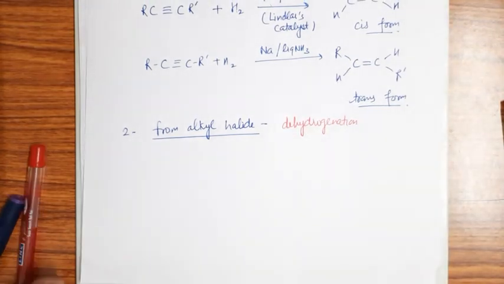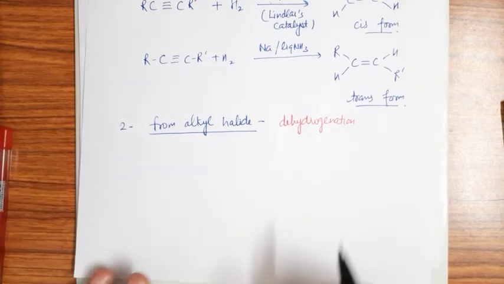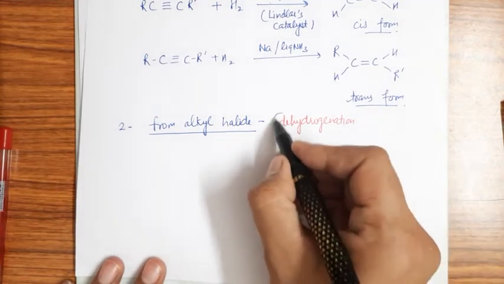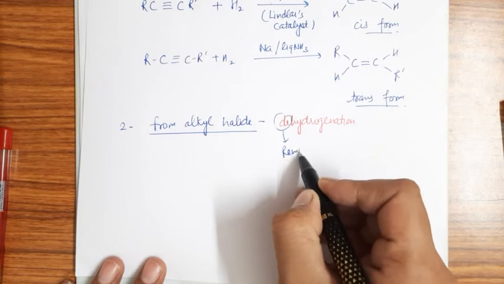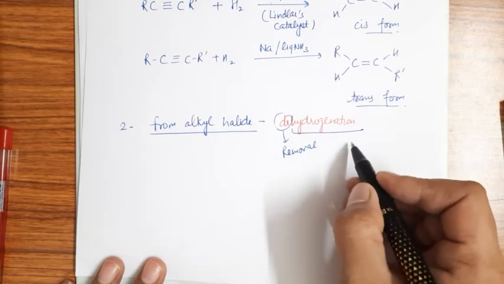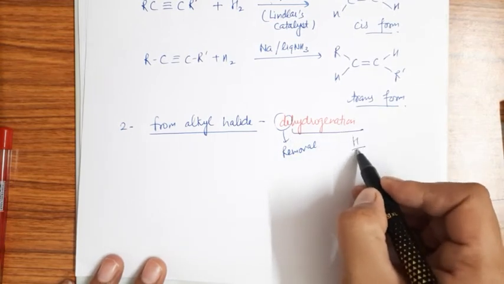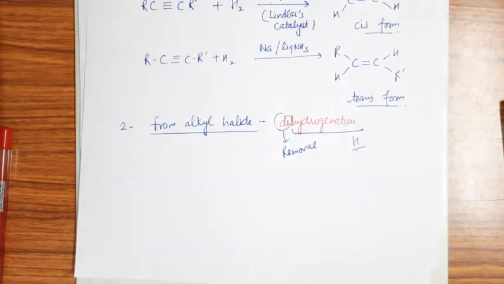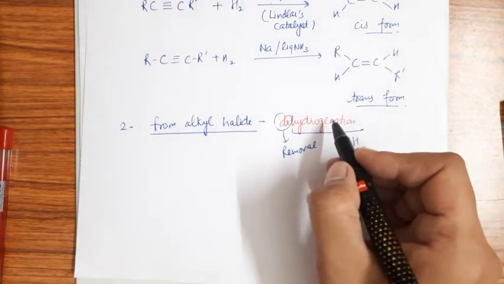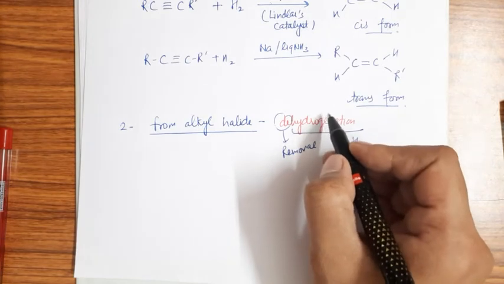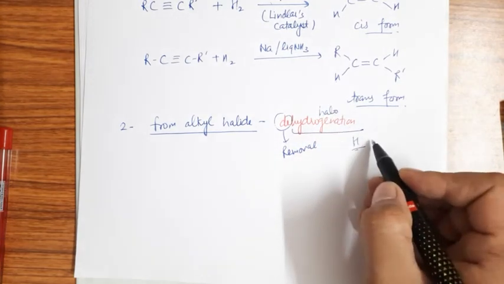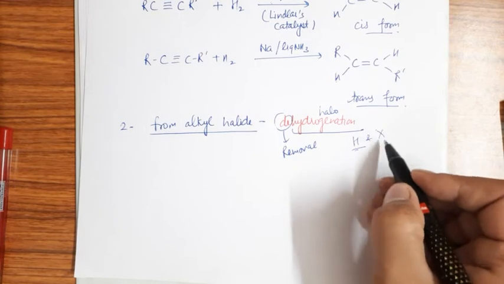When we do dehydrohalogenation, the D means removal. Hydrogenation means addition of hydrogen, so this is removal of hydrogen and halogen, right?